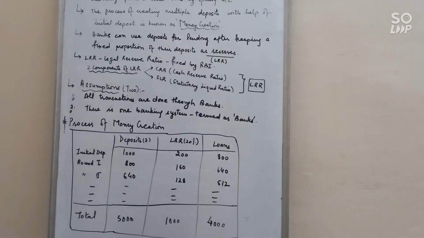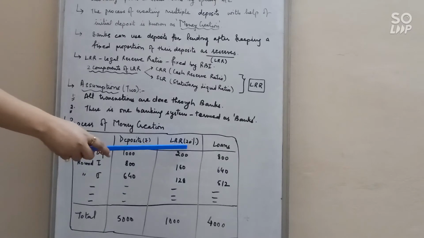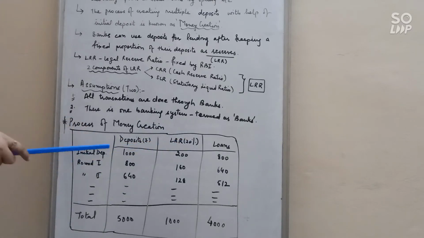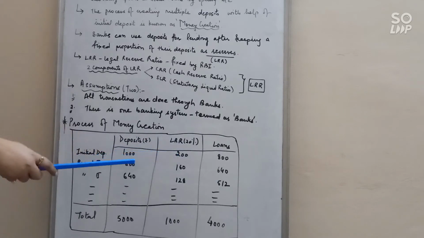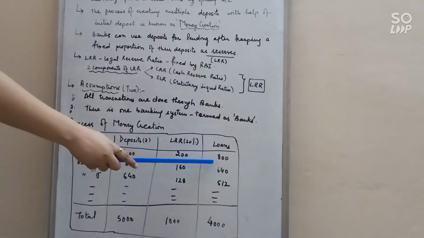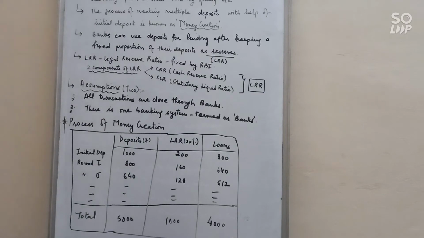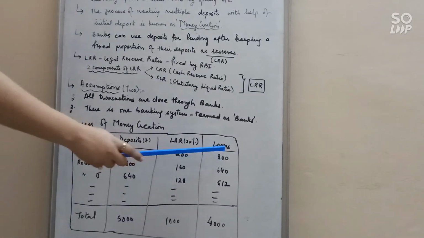Let's take one example of how banks create money. The commercial bank has initial deposits of rupees 1000, and LRR is 20%. So 20% of 1000 is 200. After deducting 200 from 1000, it means 800. The rest of the amount can be utilized for granting loans. Suppose the bank has given 800 as a loan.